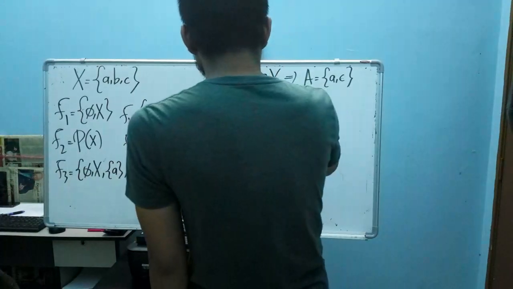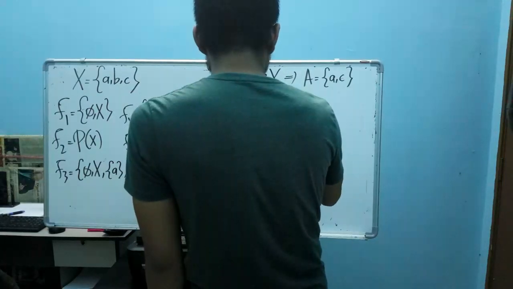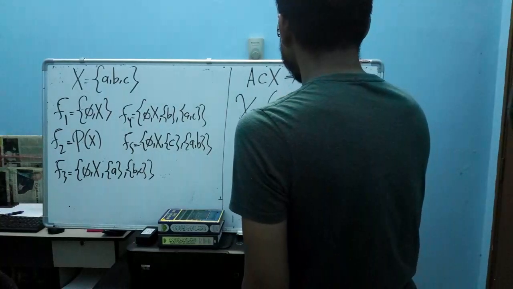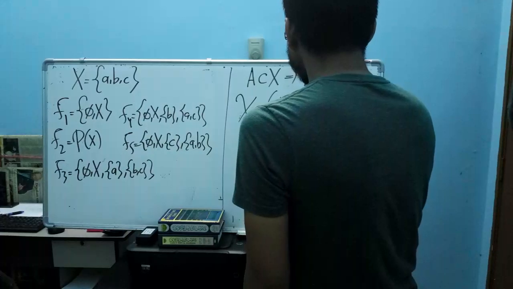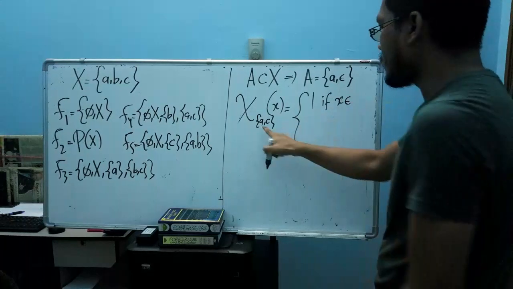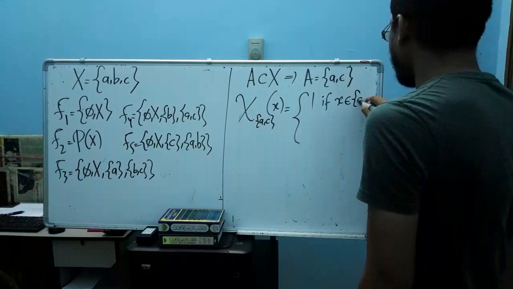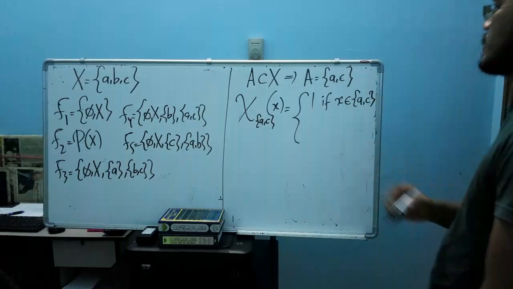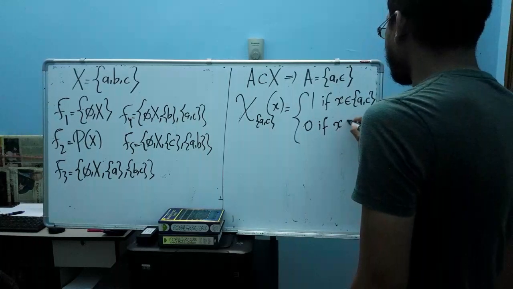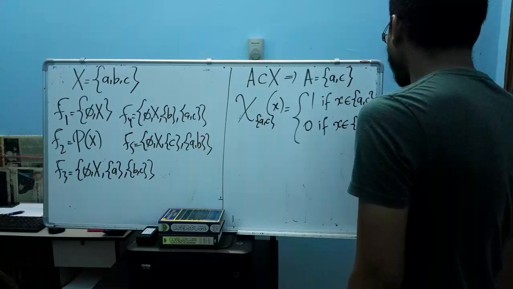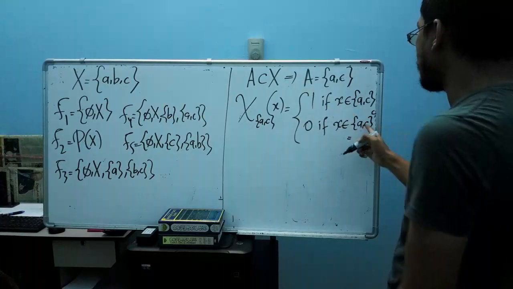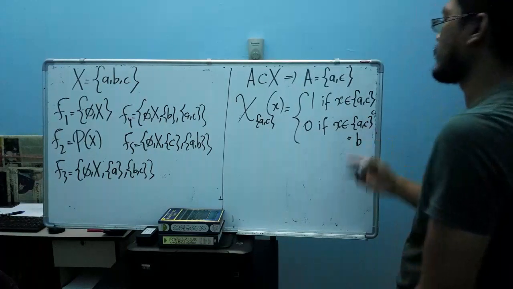Now, how can we define the indicator function here? Let it be the indicator of AC, evaluated at X. Of course, this is equal to 1 if my X is an element of this subset AC, and this is equal to 0 if X is an element of A complement. What do we mean by A complement here? A complement means X difference AC, so this is equal to {B}.